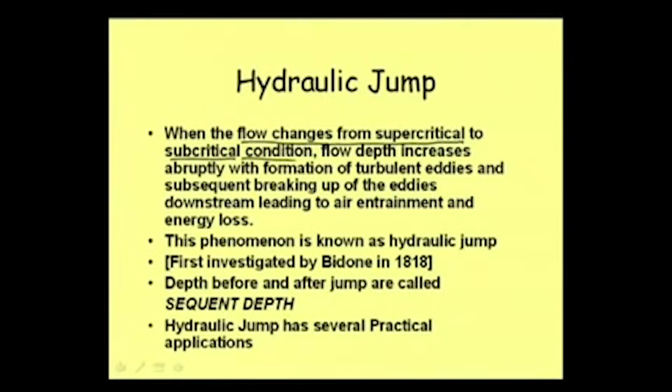At supercritical, the flow is coming with very high energy, and then due to some obstruction at downstream, or maybe due to the normal channel slope condition itself, the downstream depth is subcritical, and the flow changes from supercritical to subcritical abruptly and with a lot of turbulence. So when the flow changes from supercritical to subcritical condition, flow depth increases abruptly with formation of turbulent eddies.